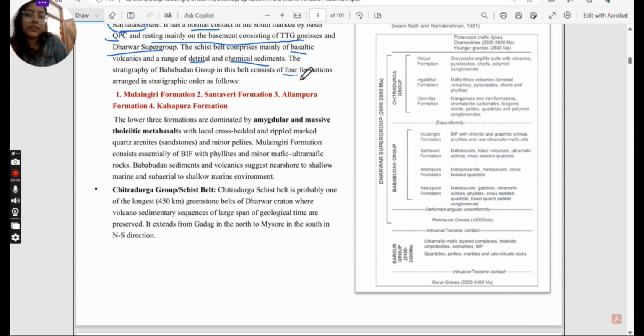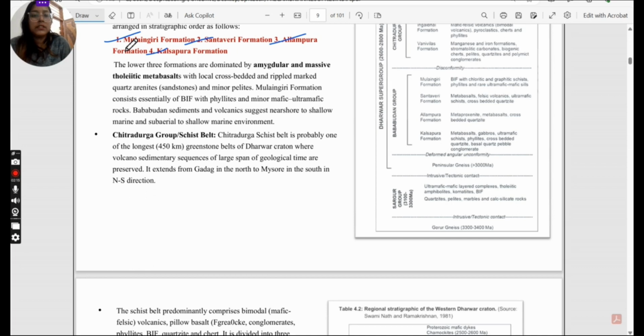If we talk about the formation, it consists of four formations: Molengiri, Santaveri, Alampura, and Kalsapura. The lower three formations are dominated by amygdaloids and massive tholeiitic metabasalts.